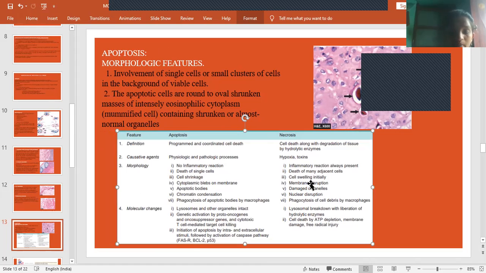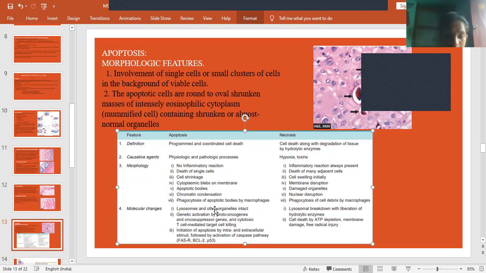That means breakdown of the membrane will be seen in necrosis. Apoptotic bodies will be seen. In necrosis, damaged organelles, because everything is lost, the cell organelles and the nuclear organelles. Chromatin condensation in apoptosis; here, disruption. Phagocytosis by macrophages in apoptosis, and here also phagocytosis by macrophages.